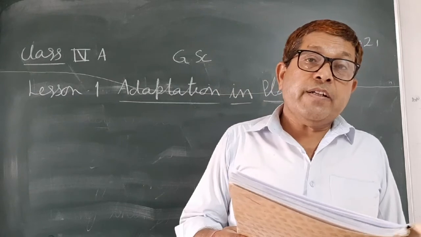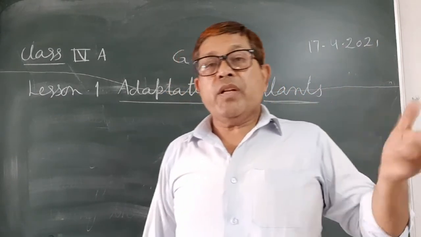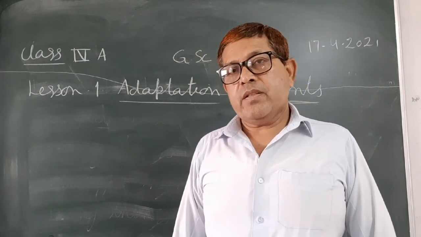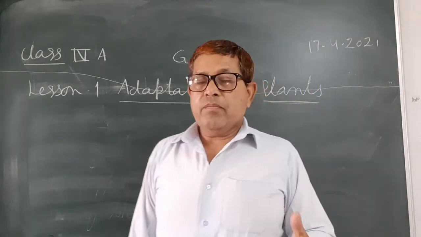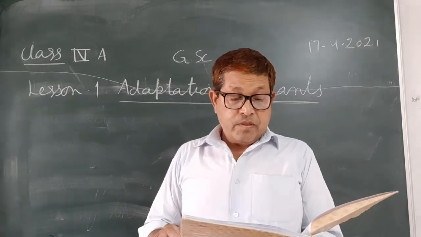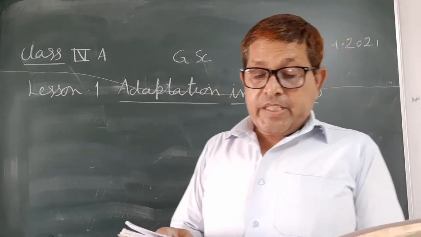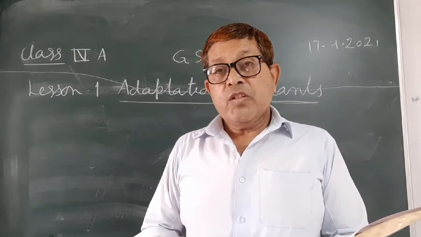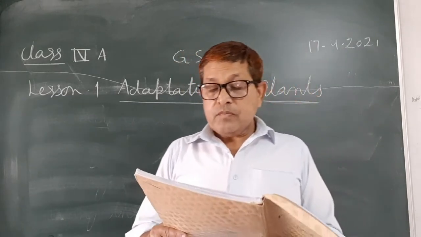As you know, plants which are found on the land are called terrestrial plants. Since there are variations on the land, such as mountains, deserts, plains, coasts and marshes, plants are also varied.